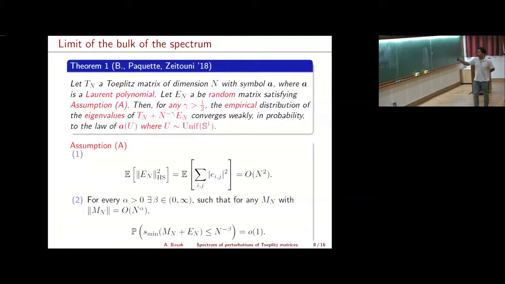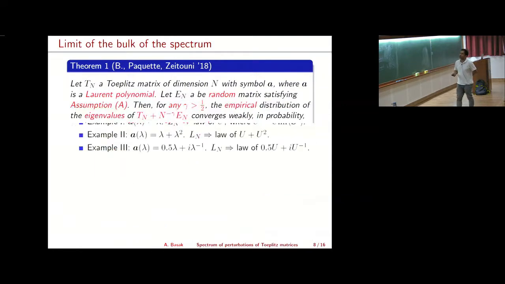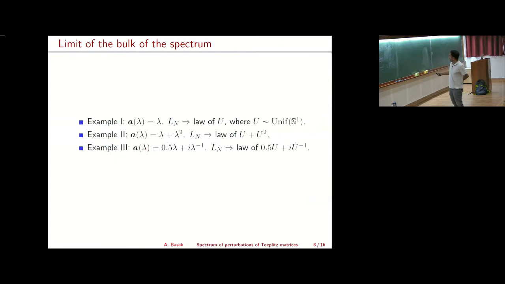Okay, so let me explain what it means for these three examples. If we go back to the first example, which is very simple, it means that the empirical law of T_n plus n to the negative gamma E_n, where E_n has certain properties, converges to the uniform distribution on the unit circle.